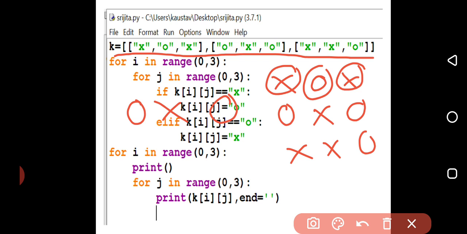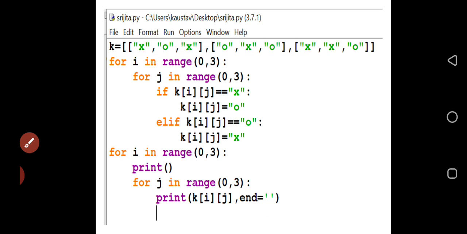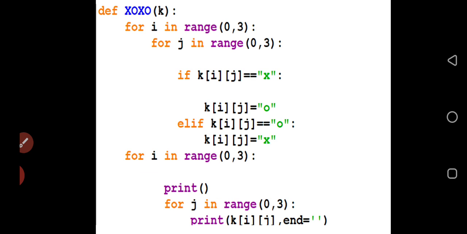Okay, now here what is going to happen? X in place of X, O, X. Fine. Here what is going to happen? Two X's are there, O, O, X. Fine. So nothing else is there. Run the two for loops and compare. If the element is X, it will become O, and if it is O, it will become X. Now I am going to discuss this one in the function format.